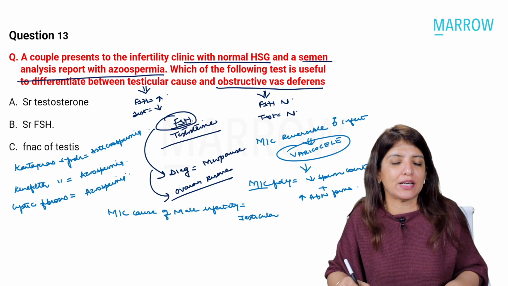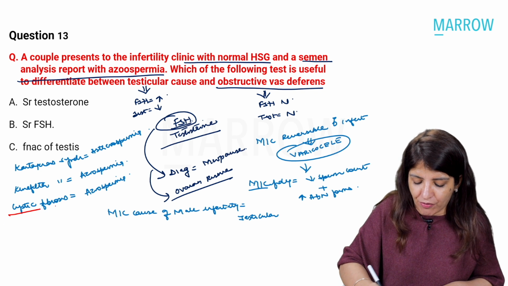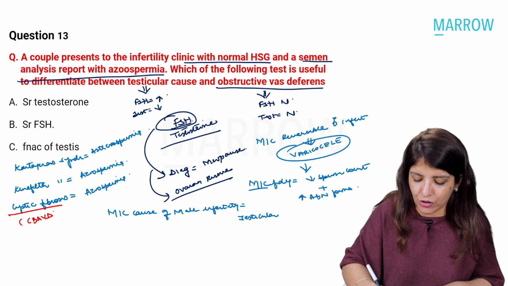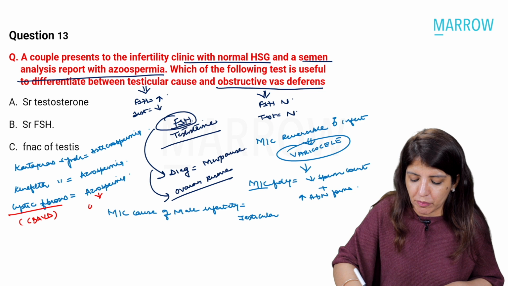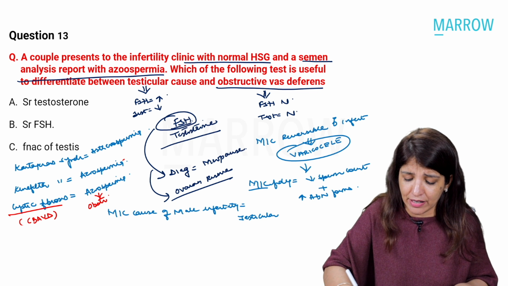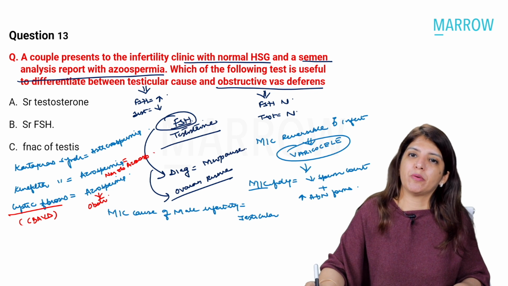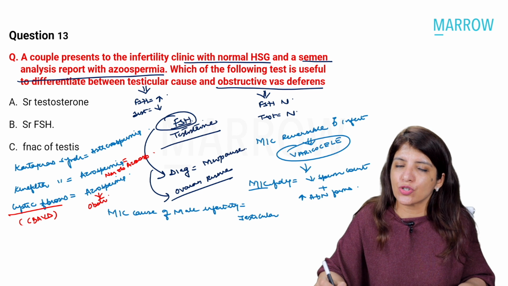Now, the difference between Klinefelter and cystic fibrosis azoospermia is, in cystic fibrosis, there is congenital bilateral absence of vas deferens, and so azoospermia will be obstructive azoospermia. Whereas in Klinefelter, it will be a non-obstructive azoospermia. Clear? So these are questions which they can ask you.